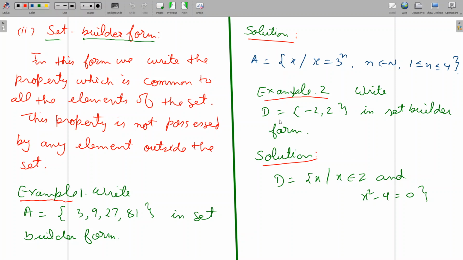Example number 2. Here D, having 2 elements, -2 and 2, and we have to write this in set builder form. So we can write D as equal to the collection of all x such that x belongs to Z and x square minus 4 equal to 0. If you simplify it, we will get x square equal to 4, and simplifying it, we will get x equal to plus minus 2. So the elements of D will be the same as here in tabular form. So that means we have written the set D, which was initially in tabular form, in set builder form.